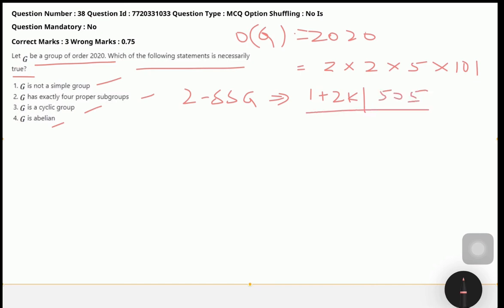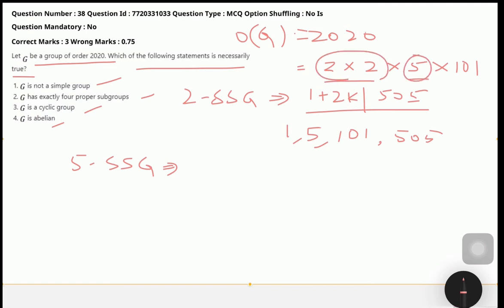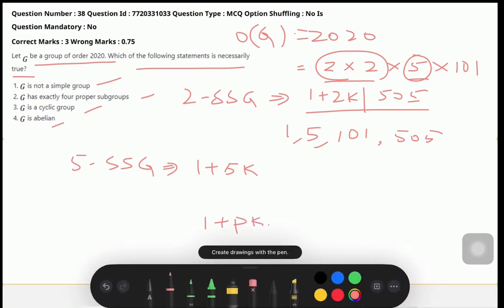Now that will be quite a lot of numbers: you will have 5, 1, then 101 and 505. Now if you find the 5-Sylow subgroup, first, for every prime there exists a p-Sylow subgroup. For 5, the number of p-Sylow subgroups is given by 1 plus pk, and that divides the order of the group.